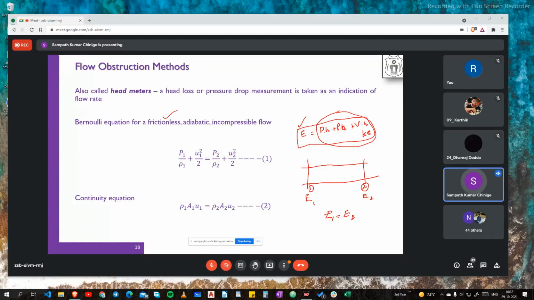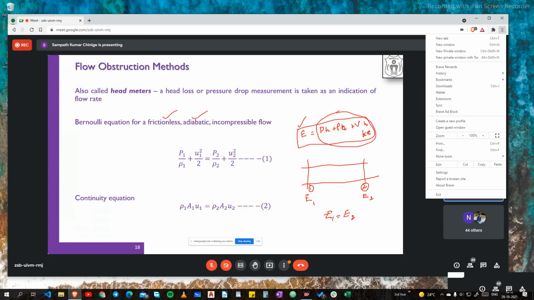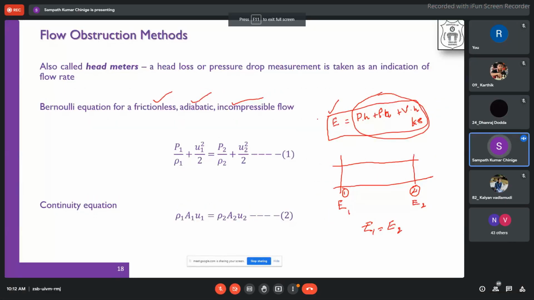It has to be frictionless, it has to be adiabatic, it has to be incompressible, and it doesn't have any rotations happening within the fluid. It's a non-rotational fluid. So when friction is not there, it means energy is not gone. There are no losses. If it were not frictionless, the frictional term with the loss term, the head loss, would come into the picture. So for the time being, we assume that the total energy remains constant, but the individual components will vary.